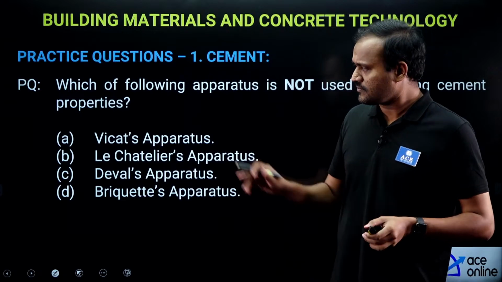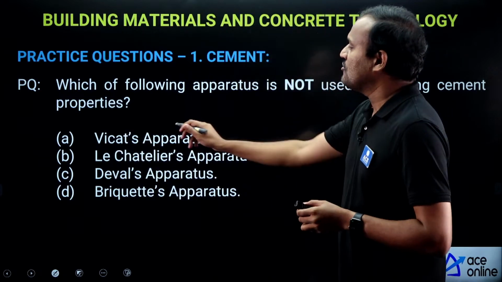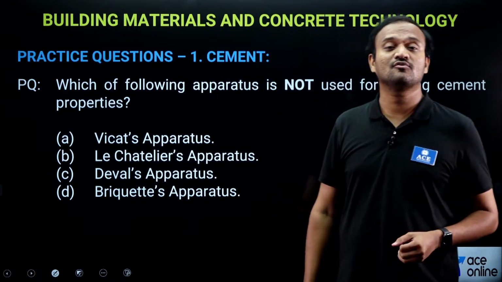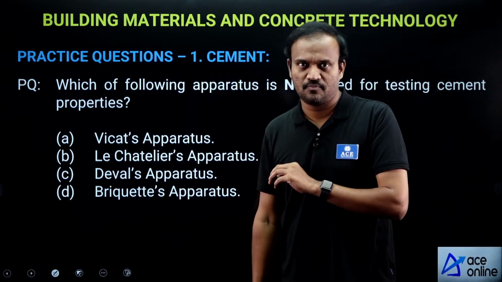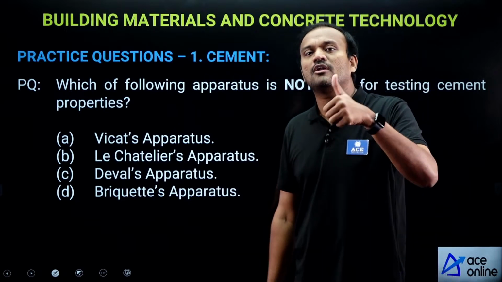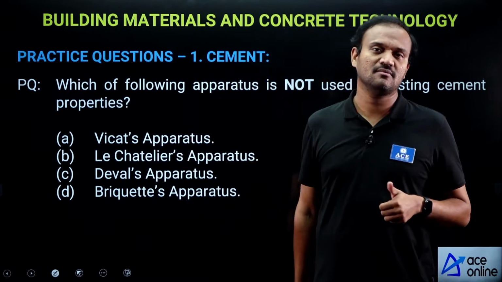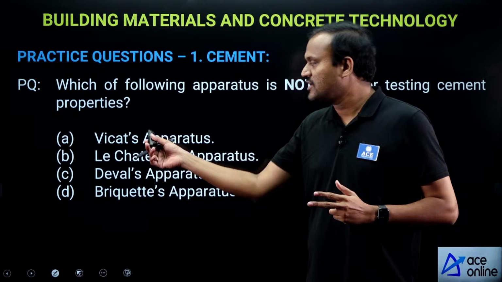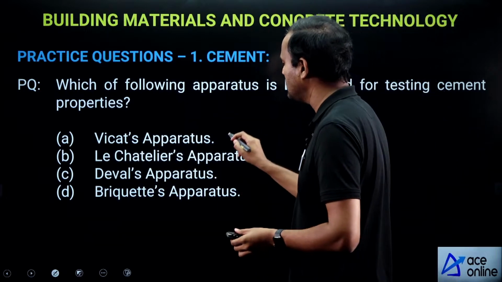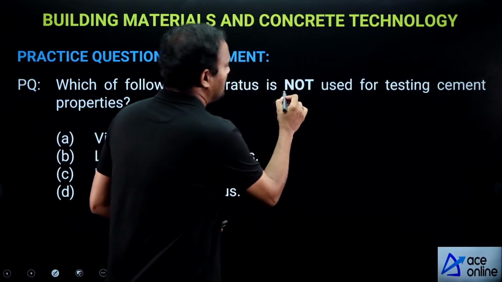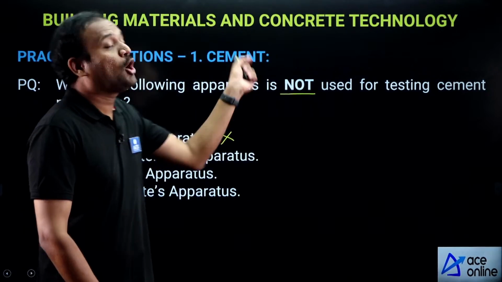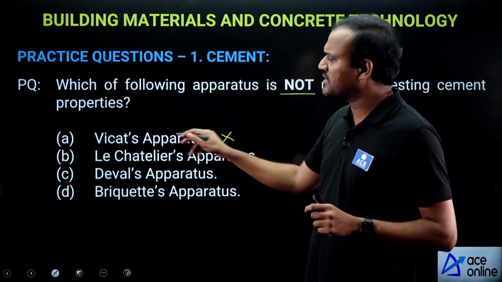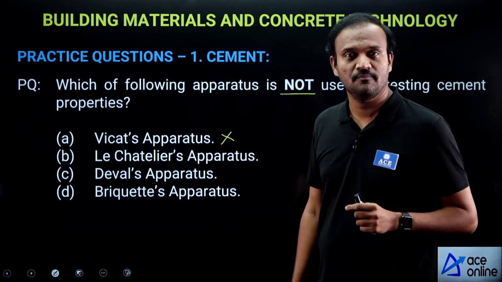Now let us look at the options. Vicat's apparatus. Where do we use Vicat's apparatus? See, Vicat's apparatus is used for 3 tests of cement. One, the standard or normal consistency test. Initial setting time test, we use Vicat apparatus. Final setting time test, again we use Vicat apparatus. So, this is not the option. The question asks which apparatus is not used for testing the properties of cement, and we use Vicat apparatus in 3 tests, so it is not the right option.